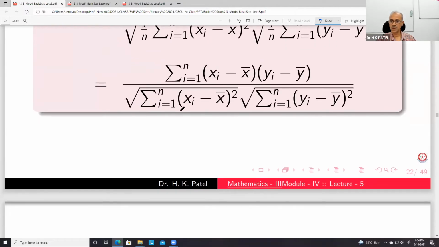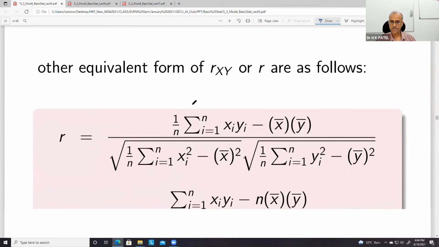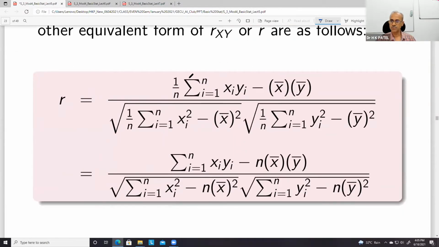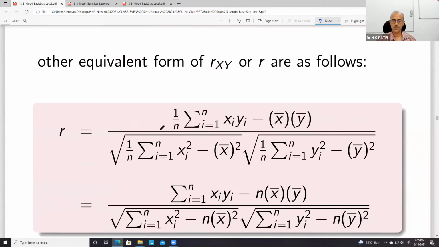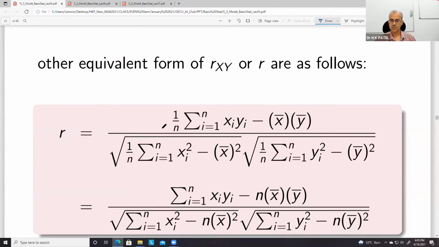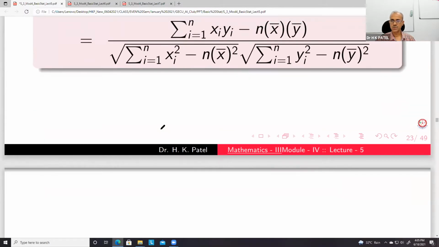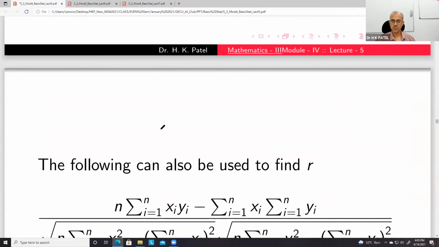All these things you can see. Another form of r is this one: 1 upon n summation xy minus x bar y bar, over the roots of summation xi square upon n minus x bar square, and similarly for y. So there are many forms of this correlation coefficient that can be used to calculate it.